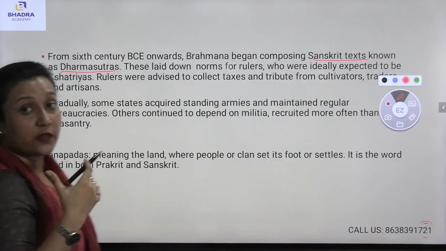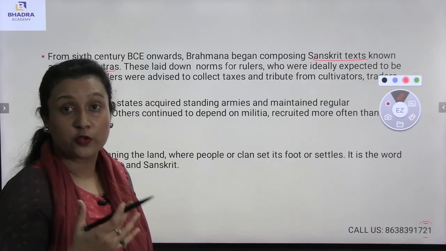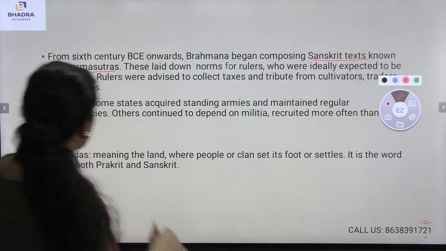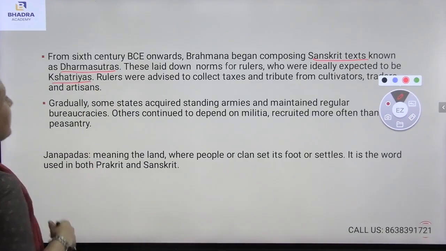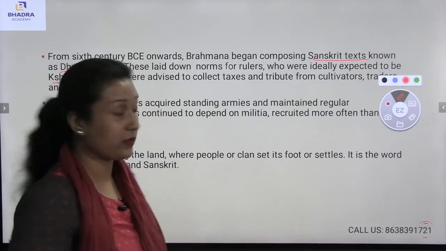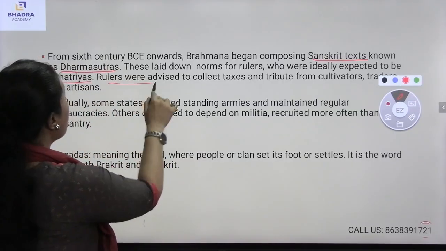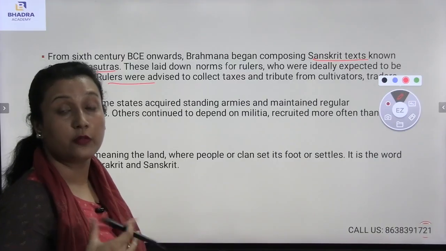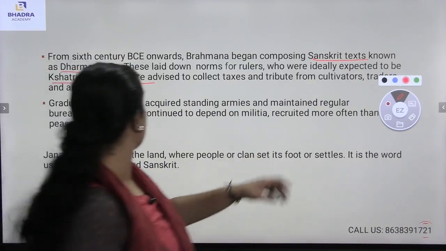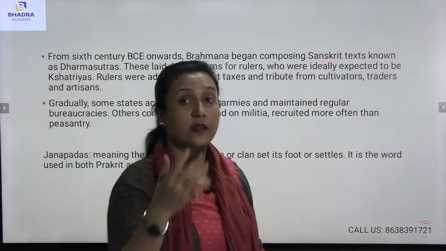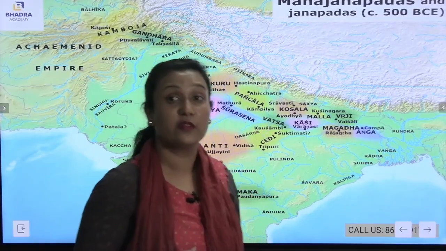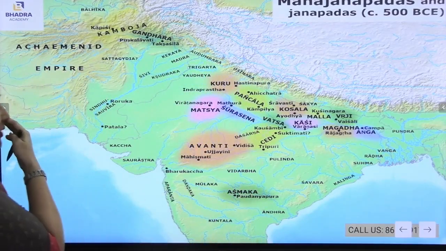Also, most of the rules and regulations in the Dharma Sutras were being implemented for the Kshatriyas. Yes, the Kshatriyas are known to be part of the military, the people who protect their own country. And here it is written that rulers were advised to collect taxes from cultivators, traders, and artisans. You see, during that time also the tax system was prevalent.